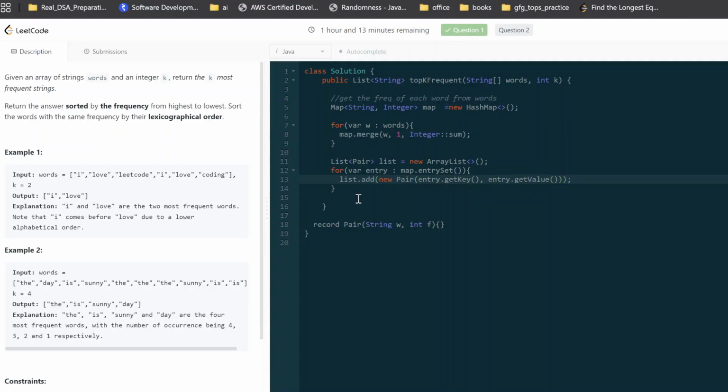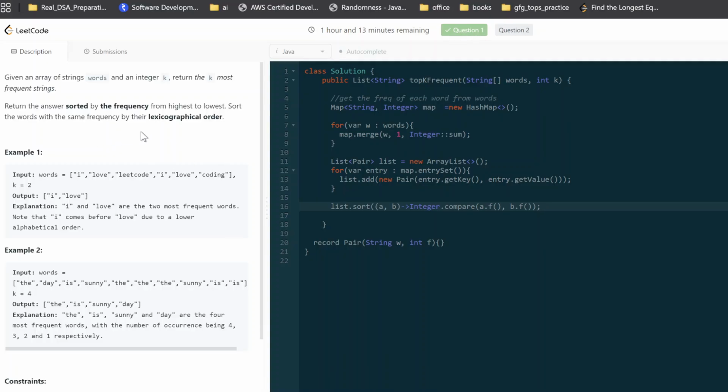Right. So this is my list. Now, what's the second thing I need to do? I need to sort this, sort it based on its frequency. So I can simply say list dot sort. I'm gonna get A and B, and I can sort it using Integer dot compare, and then say something like A dot frequency, no, not capital A, sorry, A dot frequency, and then B dot frequency. And then I can get the first k elements, and that will be my answer.